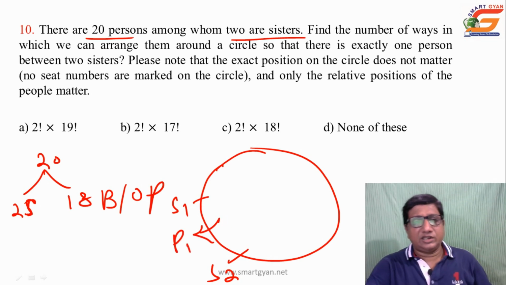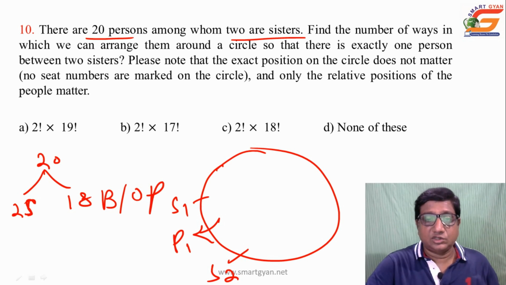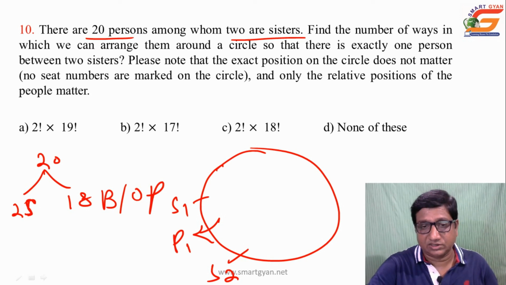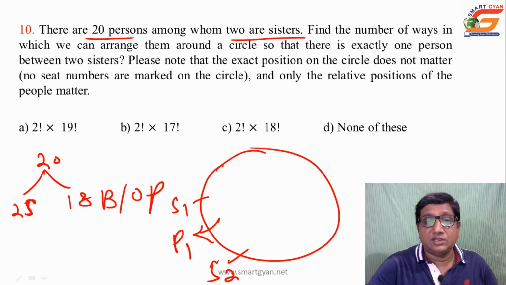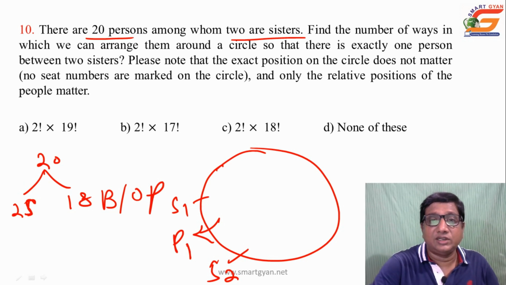There are in all 20 persons. So now we have taken 2 sisters and 1 person, that is 3, and the remaining 17 are outside this group. These 3 persons can sit in how many ways? In 2 factorial ways, because this person P1 is fixed, but sister 1 and sister 2 can exchange places between themselves.